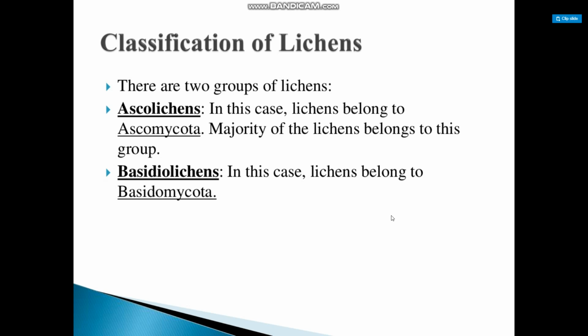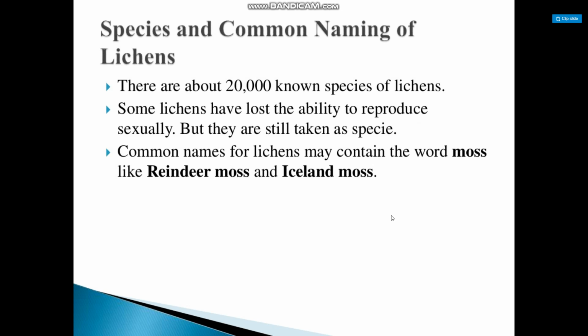Classification of lichen. There are two groups of lichen. First is ascolichen. In this case, lichen belongs to Ascomycota. The majority of the lichen belongs to this group. Basidiolichen: in this case, lichen belongs to Basidiomycota. So, species and common naming of lichen. There are about 20,000 known species of lichen. Some lichen have lost the ability to reproduce sexually, but they are still taken as a species. Common names for lichen may contain the word moss, like reindeer moss and Iceland moss.